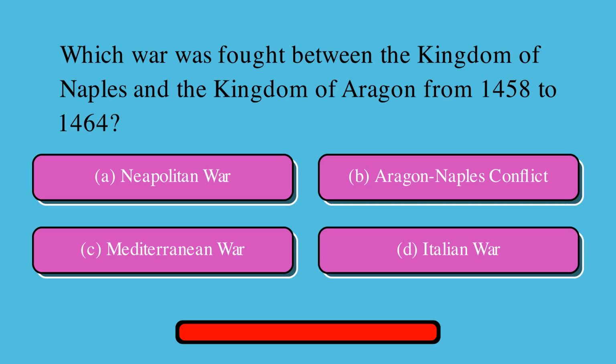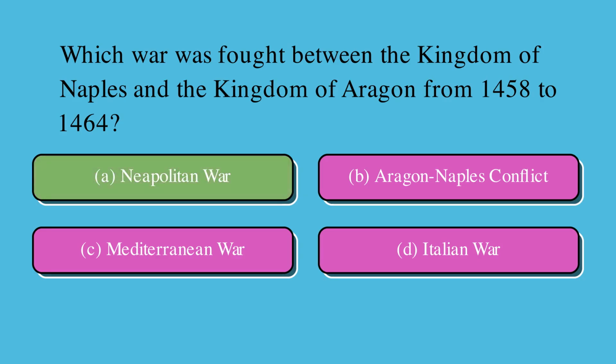Which war was fought between the Kingdom of Naples and the Kingdom of Aragon from 1458 to 1464? Is it A. Neapolitan War, or B. Aragon-Naples conflict, or C. Mediterranean War, or D. Italian War? Correct answer is A. Neapolitan War.